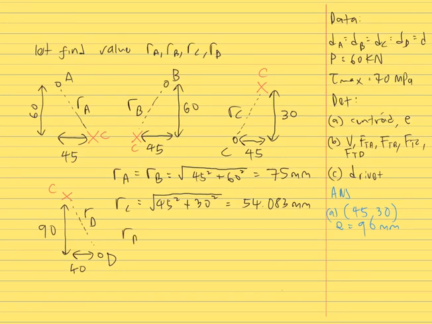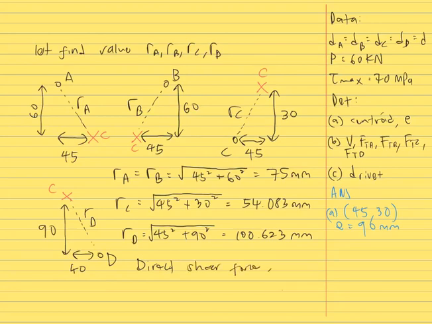Last is RD, the distance between rivet D and centroid, the square root of 45 squared plus 90 squared, and then we get 100.623 millimeter. So that's our value of R for each rivet.